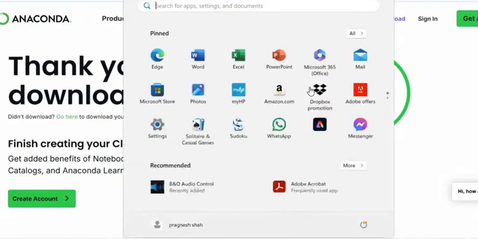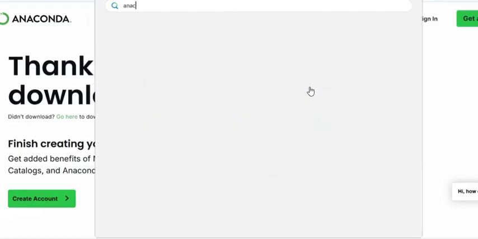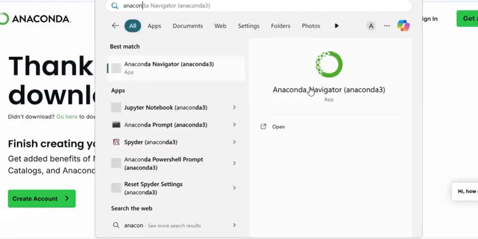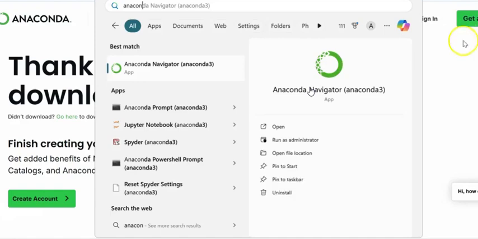So I can click on start and just type Anaconda. As I type Anaconda, it comes with all the options available in my system. Can you see Anaconda Navigator? I'm also getting another option called Anaconda Prompt. In future, if you want to type some command for installation, there is Jupyter Notebook also coming, which we are going to use later on. And there is Spyder software also coming as a part of Anaconda.